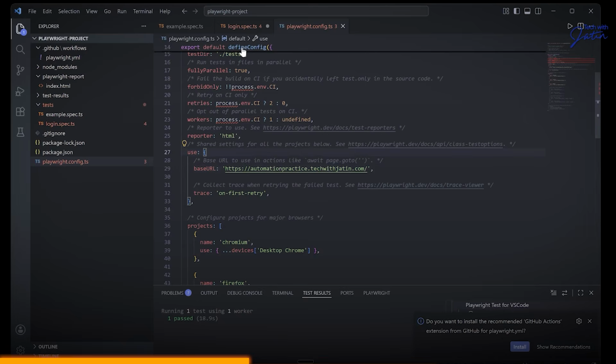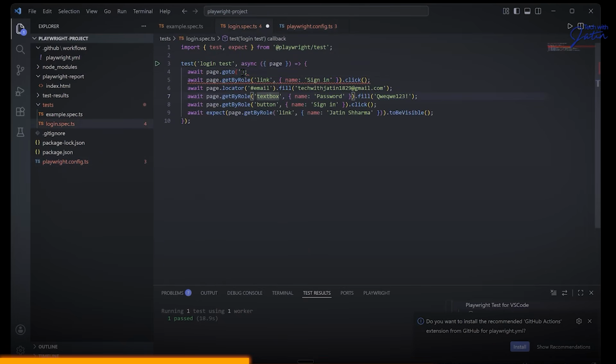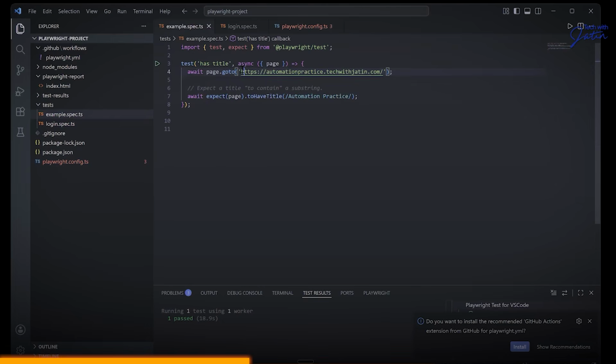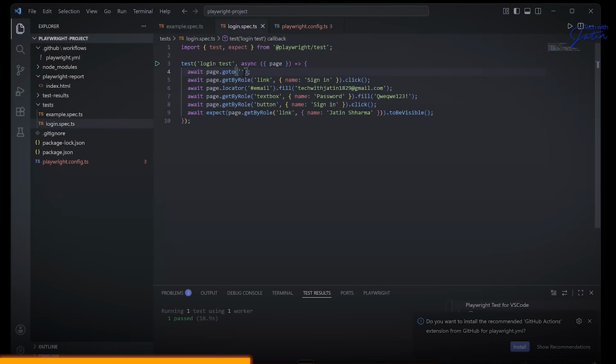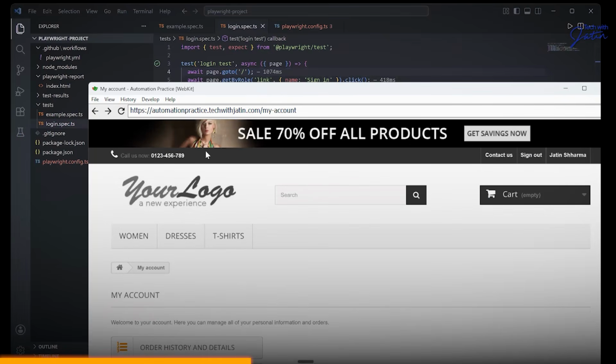And the moment I add this particular stuff, I really don't need to give this thing. But the problem now is, this page.goto I cannot remove. I have to give a backward slash. If I click on the play button, just to show you one more time, it works.